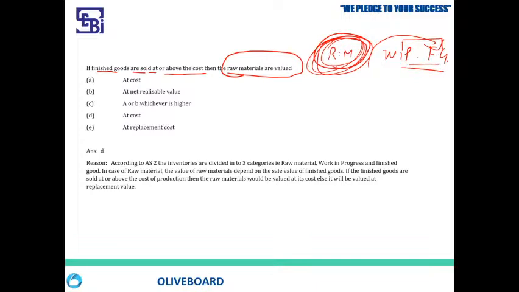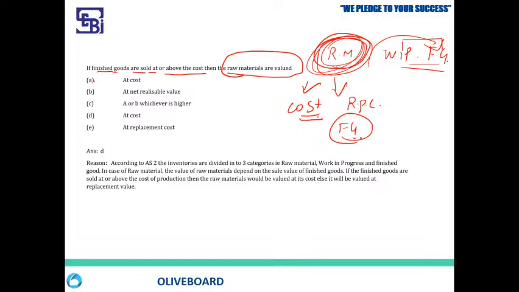All right, so raw material will usually be valued at cost. Suppose the finished goods are sold at a price lesser than their cost, then raw material will be valued at its replacement cost. So there is one if condition there, and you have to remember that condition. Now you have to answer.